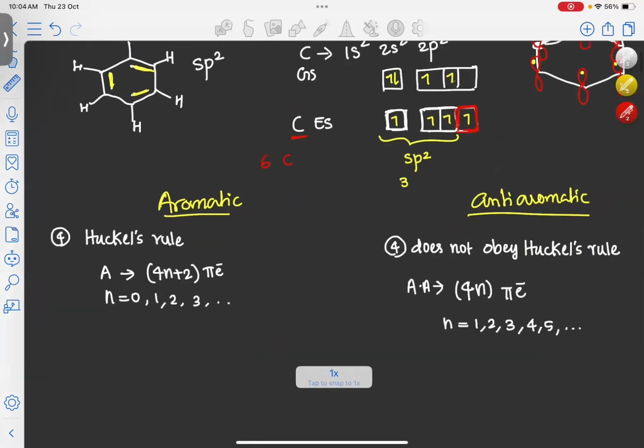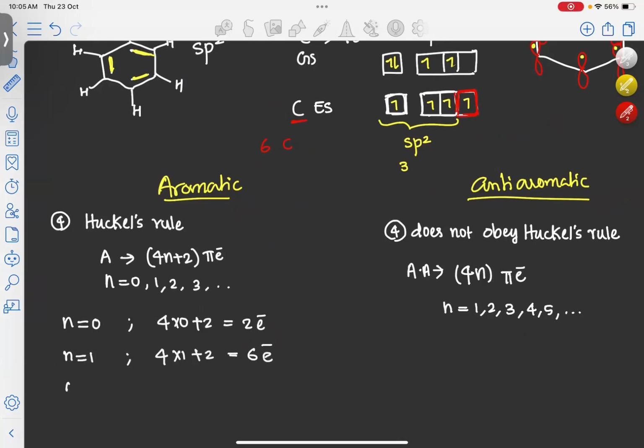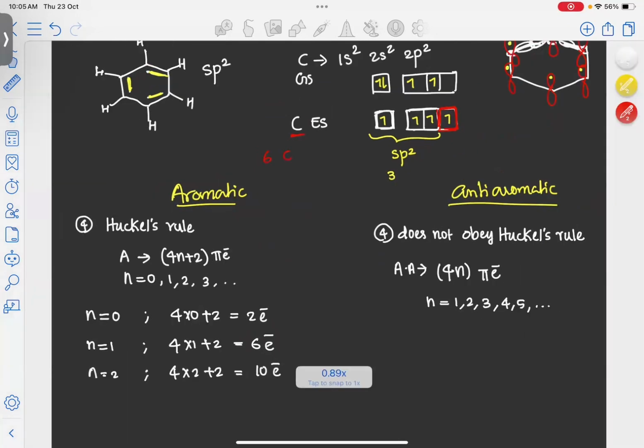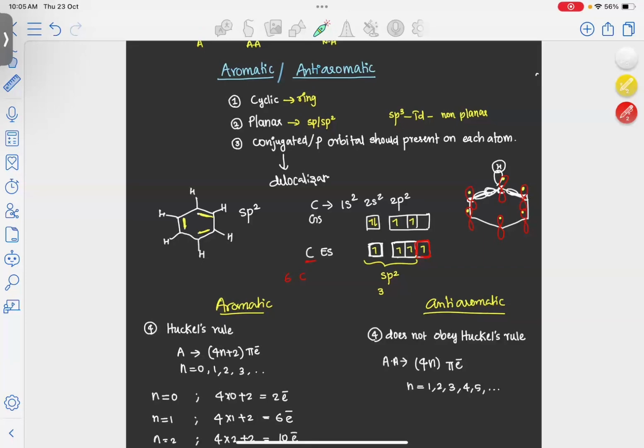Suppose n is equal to 0, then 4 into 0 plus 2, it will be a 2 electron system. Suppose n is equal to 1, then 4 into 1 plus 2, it is a 6 electron system. If n is equal to 2, it is 4 into 2 plus 2, it will be a 10 electron system. So if our system contains either 2, 6, 10, next will be 14, then 18, etc. number of electrons, and is cyclic, planar, conjugated, that system is called an aromatic system. Okay, so this is aromatic.